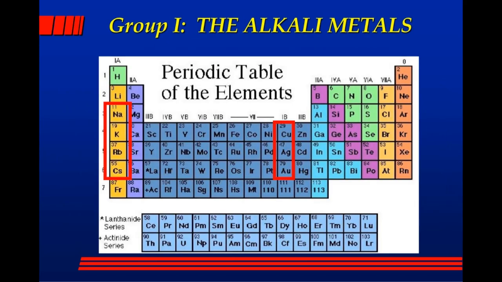Group I, the alkali metals: Na11, K19, Rb37, Cs55, Cu29, Ag47, and Au79.